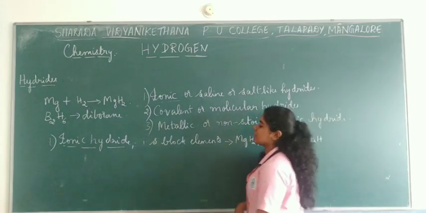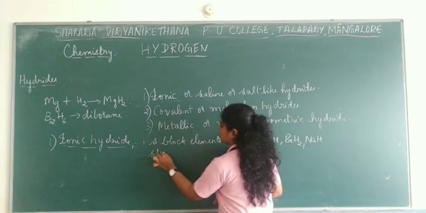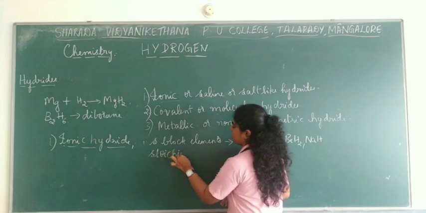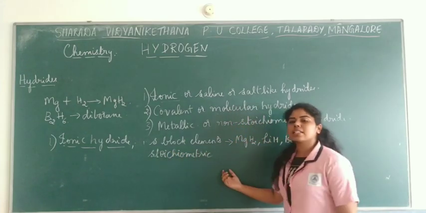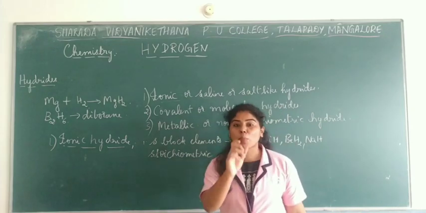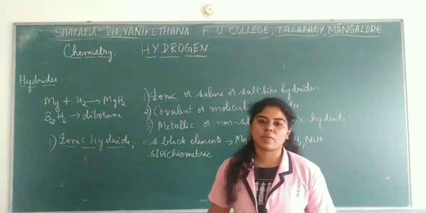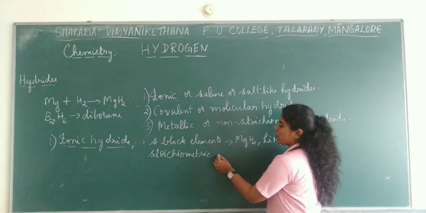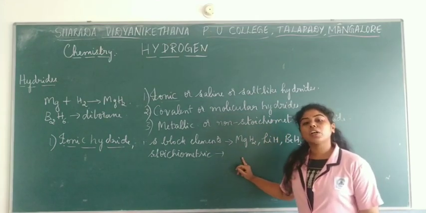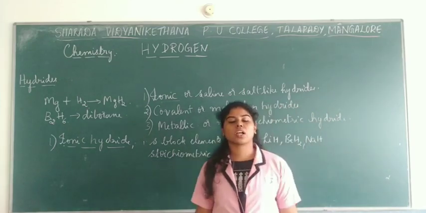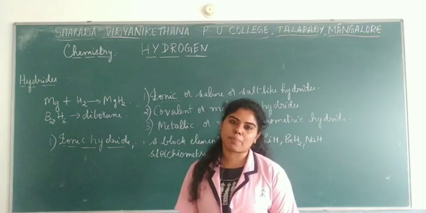Now these are usually said to be stoichiometric in nature. Stoichiometric means there is a particular proportion by mass in a particular compound. You know there is a law that holds good for the proportion of the atoms in a compound, that is the law of constant proportions, right?